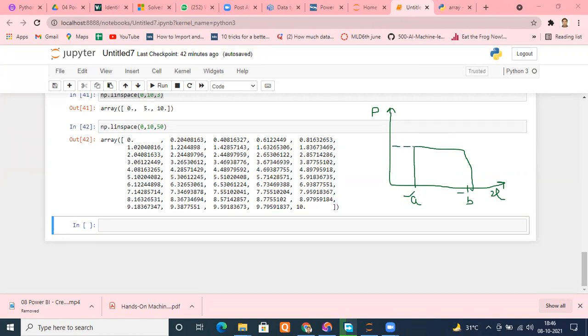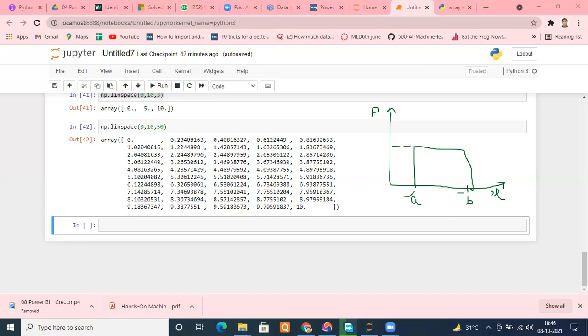Means anything may occur. For example, if we take a dice and I ask you, what is the probability of one occurring when I'm throwing a dice? You will say 1/6. Very good. But the probability of two occurring? 1/6. Yes.